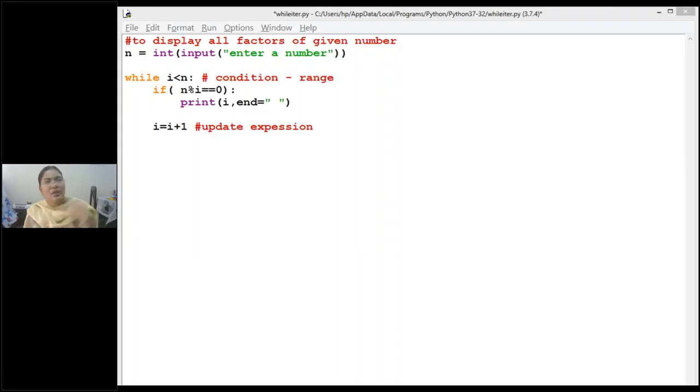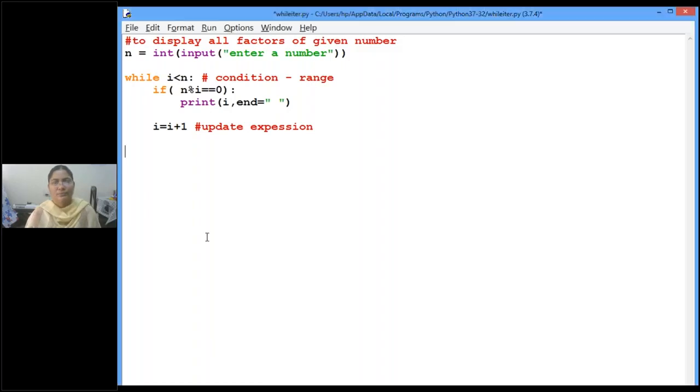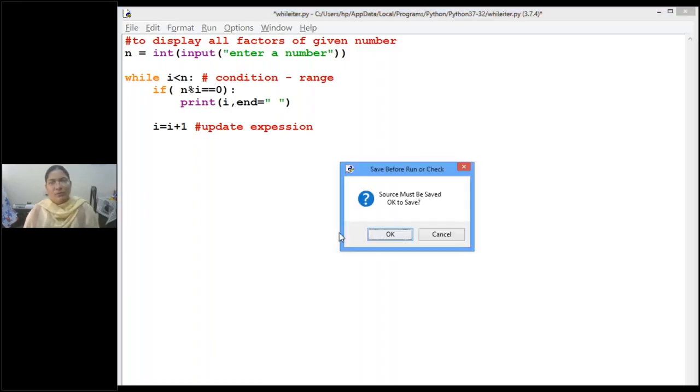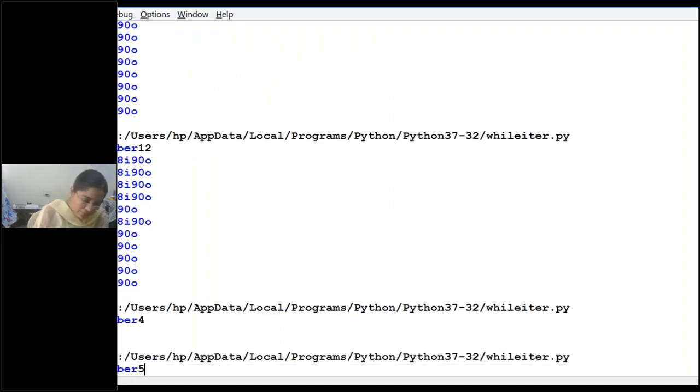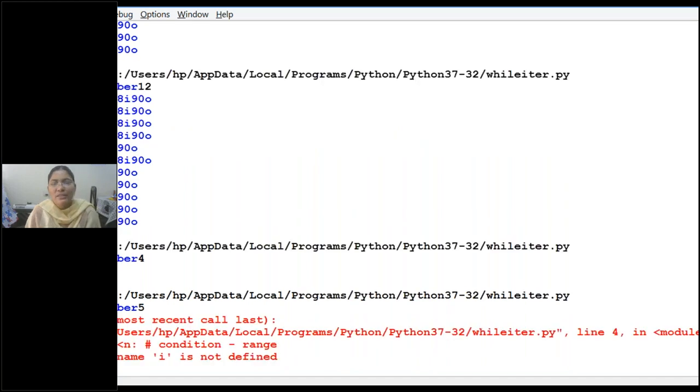Are you able to see? So now I have removed i equal to 1. Now let's execute and see. See, for example, 5, a small number I have given for testing purpose. See, what is that? Got the error, no? I is not defined. I is not defined.